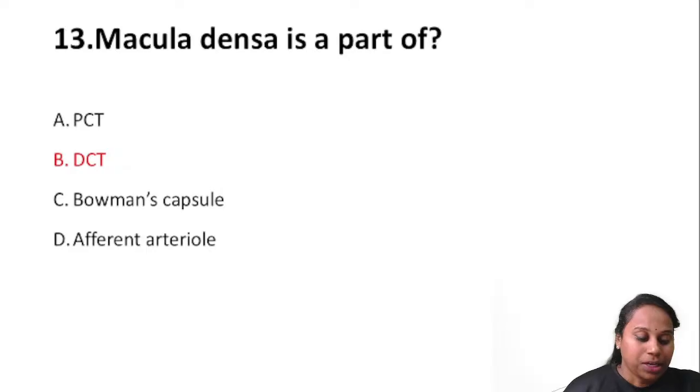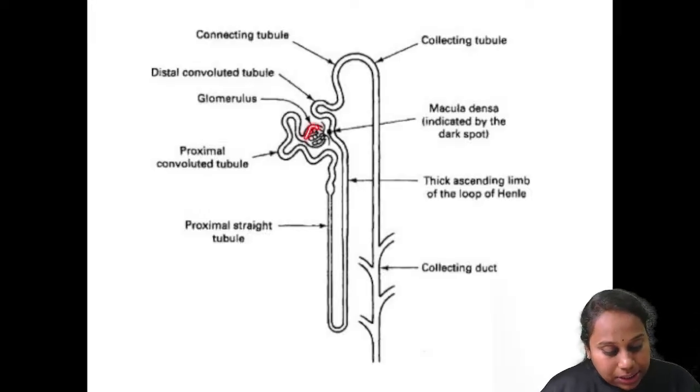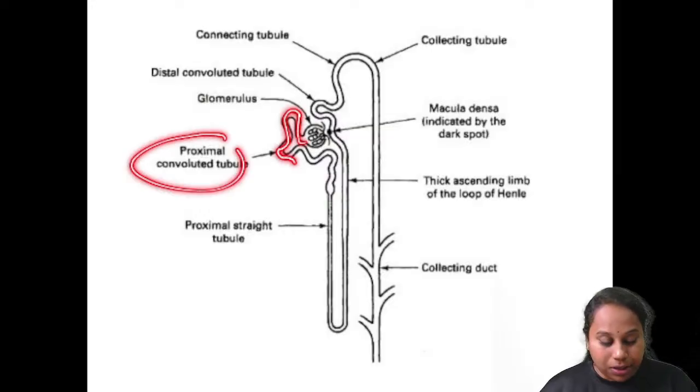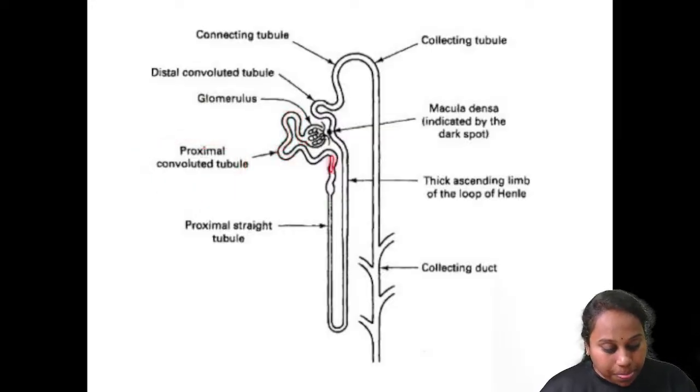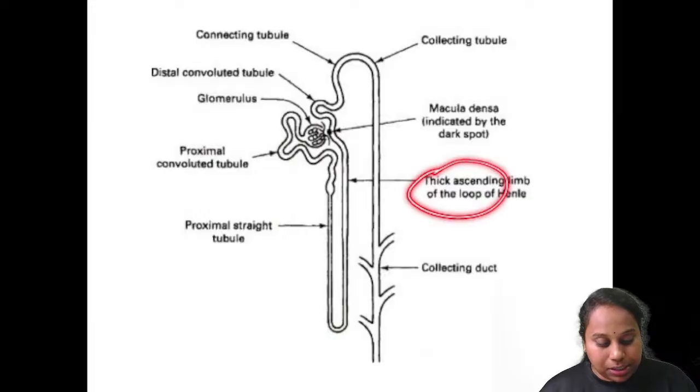Question number 13. Macula densa is a part of, let me show you the functional anatomy of the nephron first. So this is the glomerulus from which the proximal convoluted tubule arises. This continues as a loop of Henle. The loop of Henle has a descending limb and an ascending limb. In the ascending limb, the later portions are thick, so it's called the thick ascending limb.